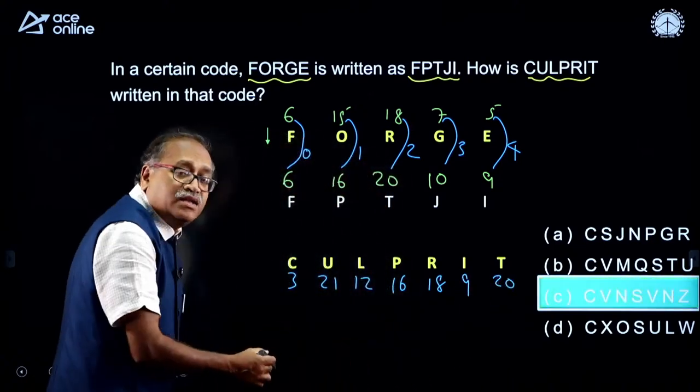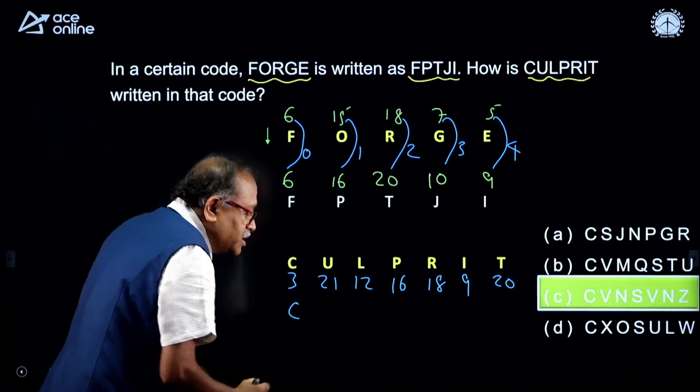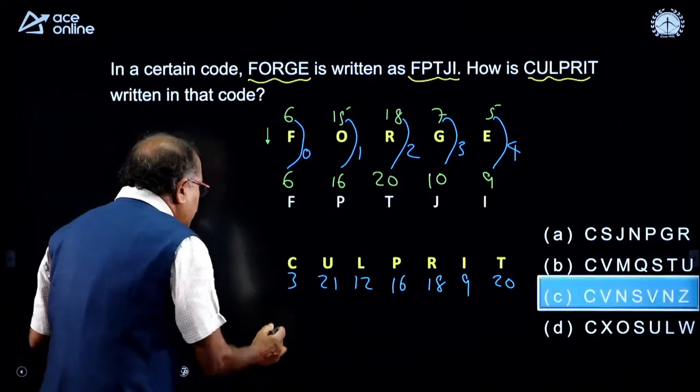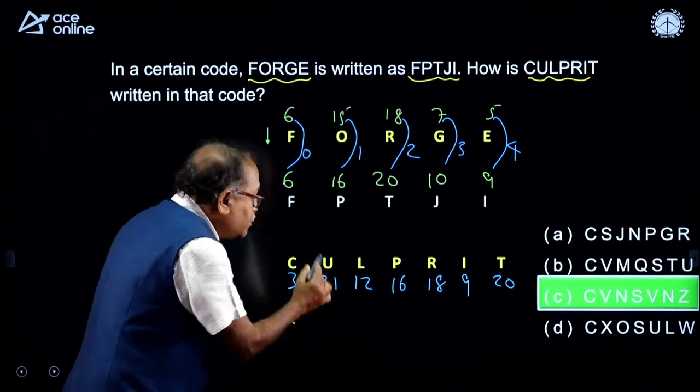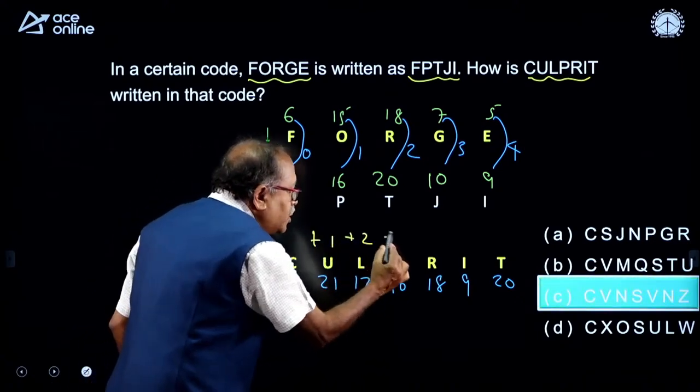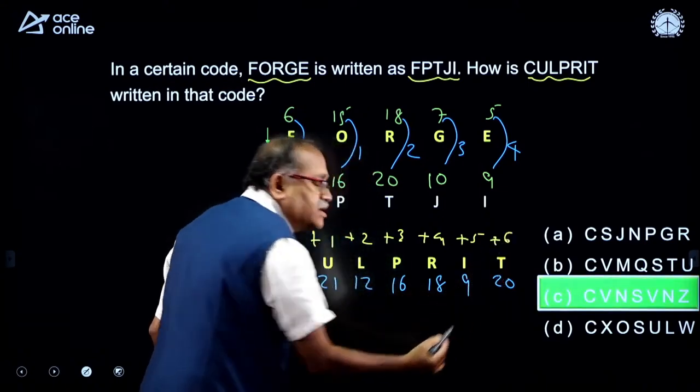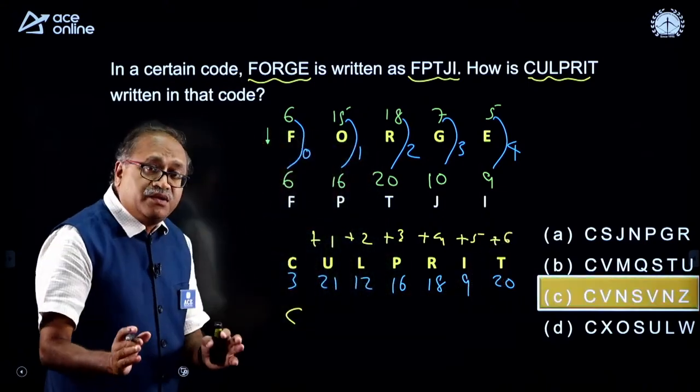When I add 0 over here, it comes as C. Then plus 1, plus 2, plus 3, plus 4, plus 5, and plus 6. So nicely you responded in very limited time.